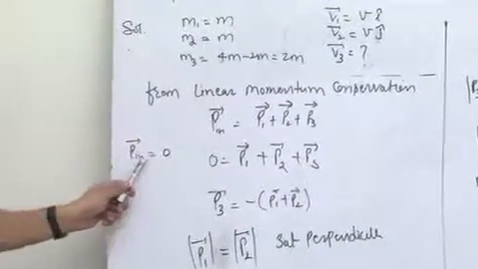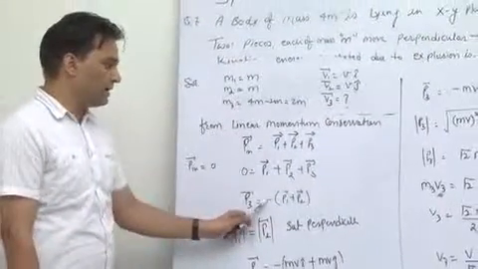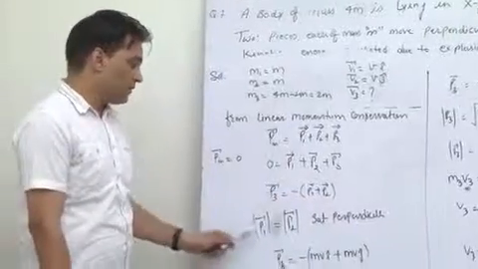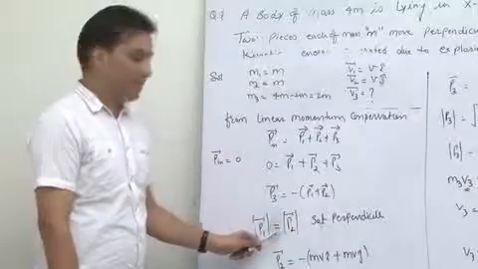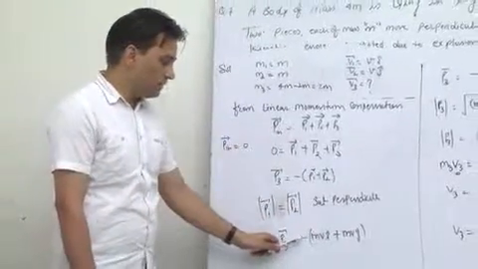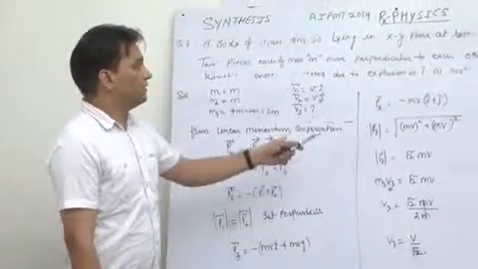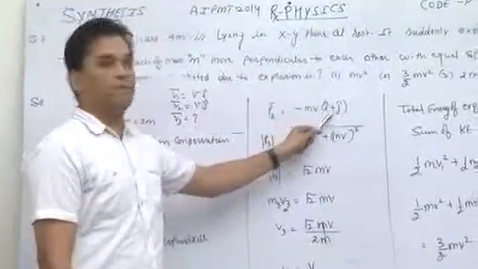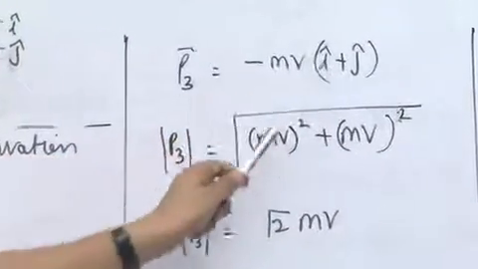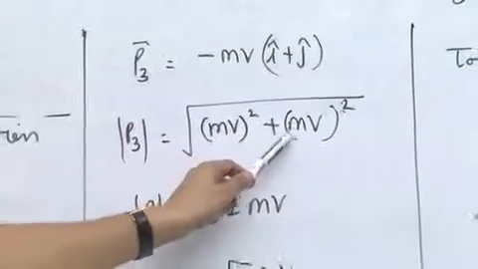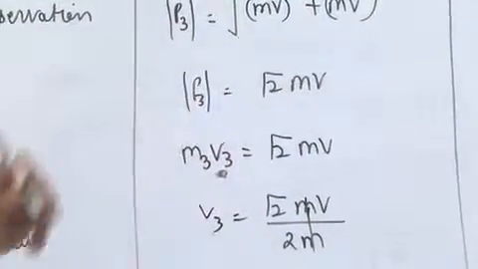So P initial will be 0, equal to P1 plus P2 plus P3, so P3 will be minus of P1 plus P2. P1 and P2 are equal in magnitude and perpendicular, so P3 will be minus mv i cap plus mv j cap. P3 will be minus mv (i cap plus j cap) in vector form, but since they are perpendicular to each other, the modulus is the square root of mv square plus mv square, so P3 has modulus root 2 mv.